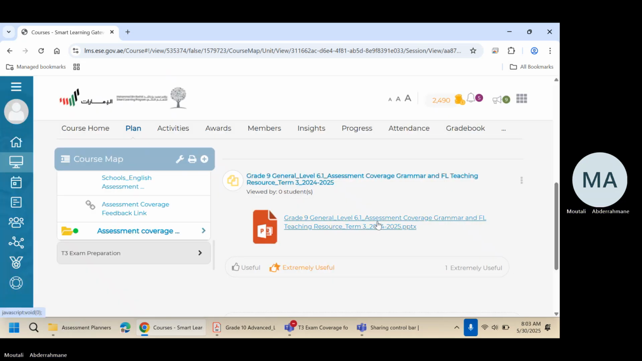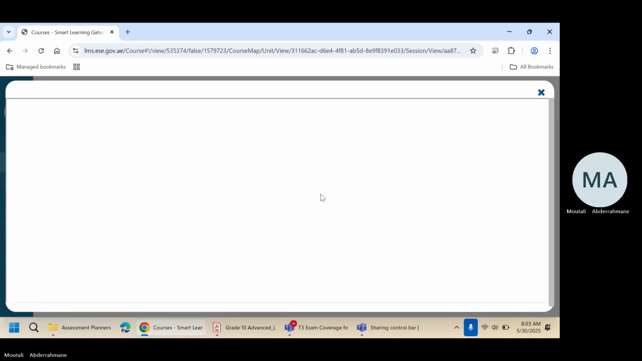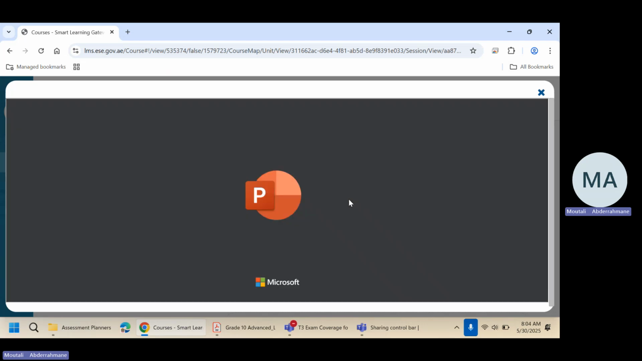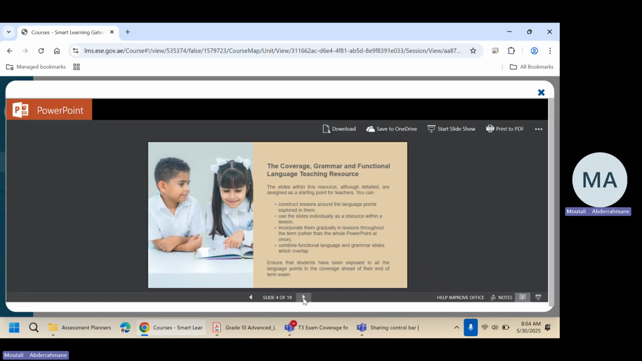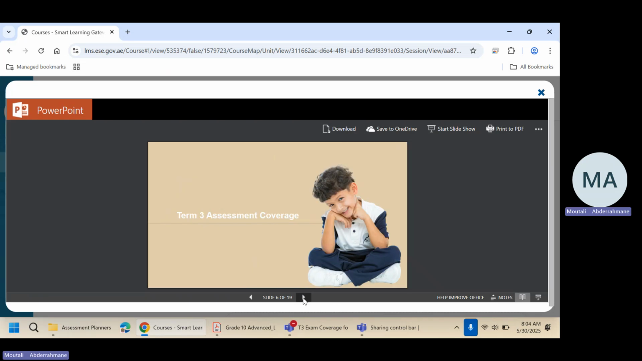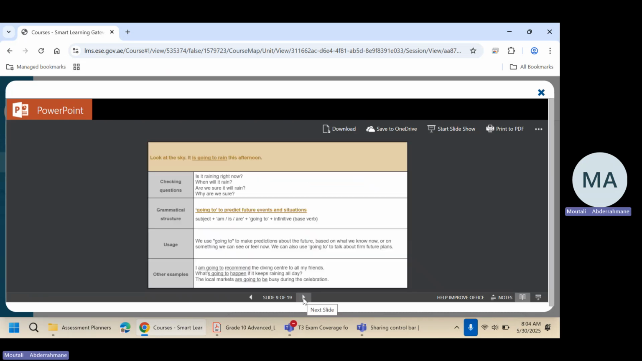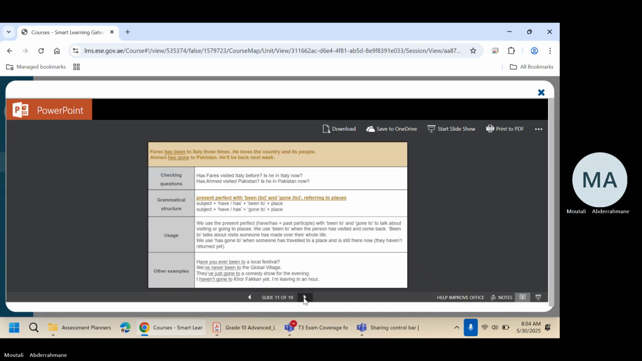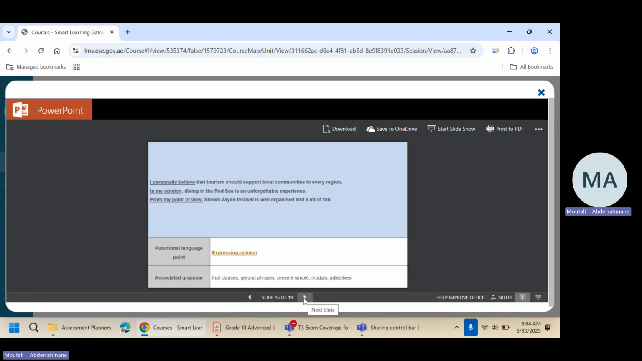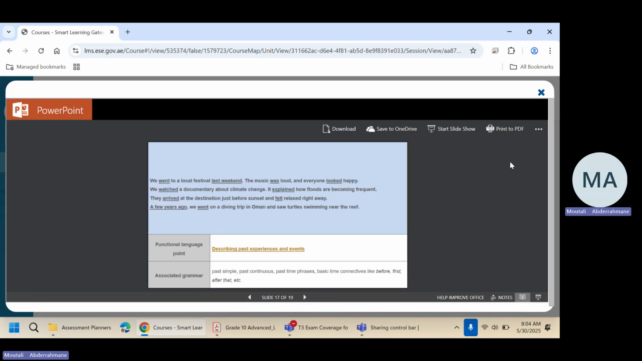Let me show you before I end the meeting. So you can see this PowerPoint, yes. It covers the grammar and functional language parts in the exam. It gives examples, as you can see. For example, going to, it's explained here, when do you use it, and you have some examples. Okay, same thing for all the other grammar lessons and functional language sections like expressing opinion and so on.